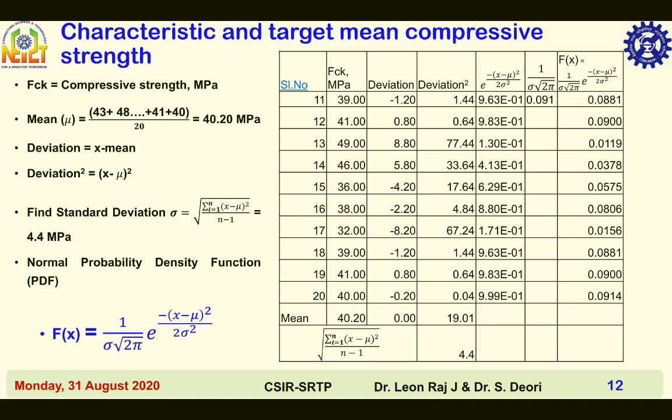Here the mean is 40.20 MPa, the standard deviation is 4.4 MPa, and the mean of variance is 0.00. The square of the deviation, that is (x minus mu) whole square, the sum of (x minus mu) whole square is 19.01. E power minus (x minus mu) whole square divided by 2 sigma square is given in this column. 1 by sigma square root of 2 pi is given in this column. Then the normal probability distribution function values are given in the last column.